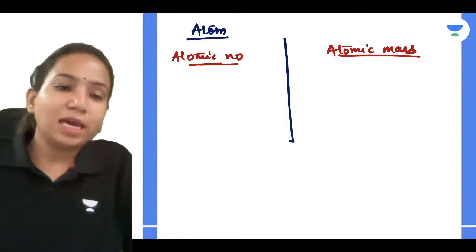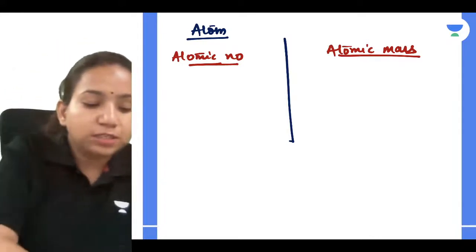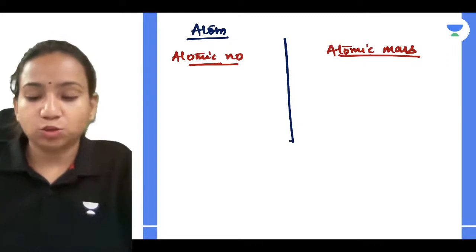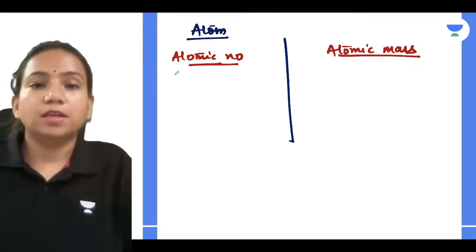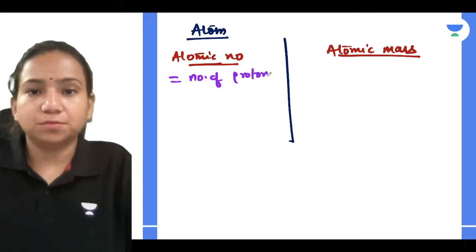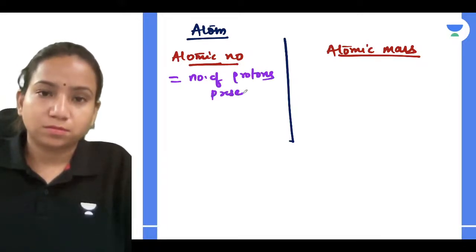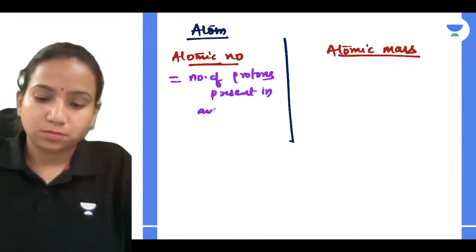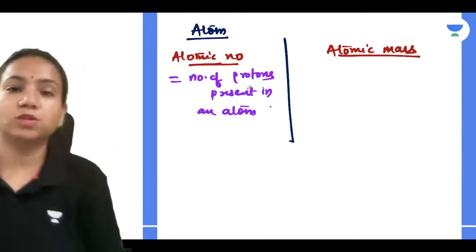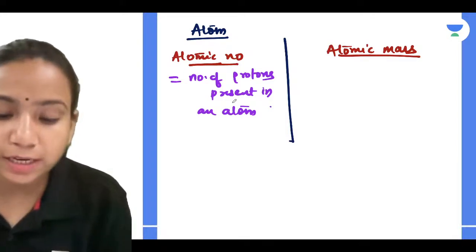So atomic number is nothing but the number of protons present in an atom. Atomic number is given on the basis of number of protons present in an atom. Correct.